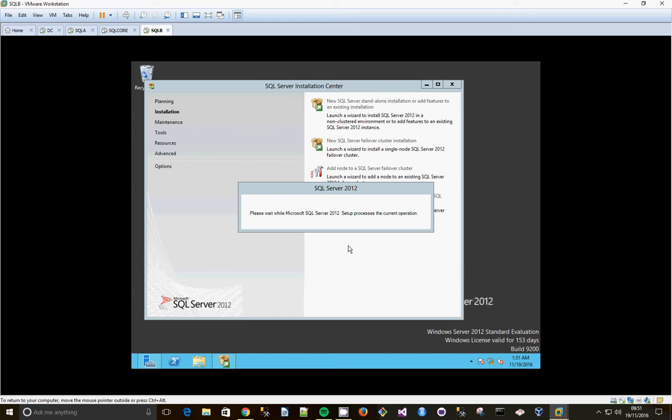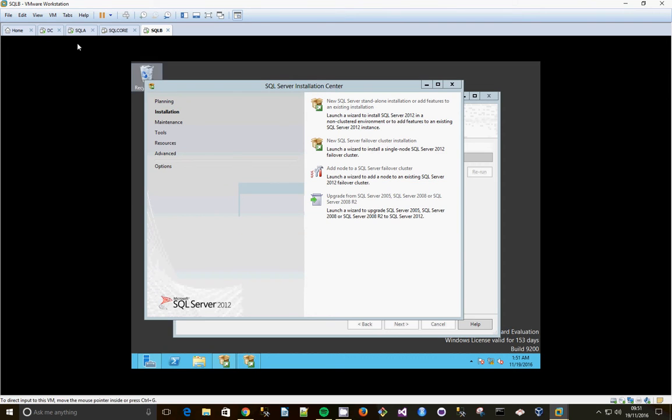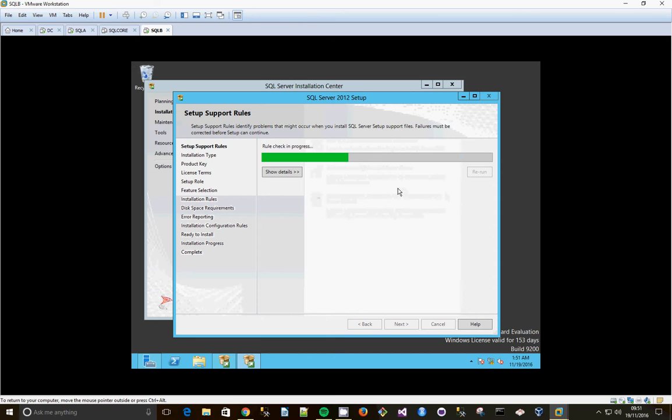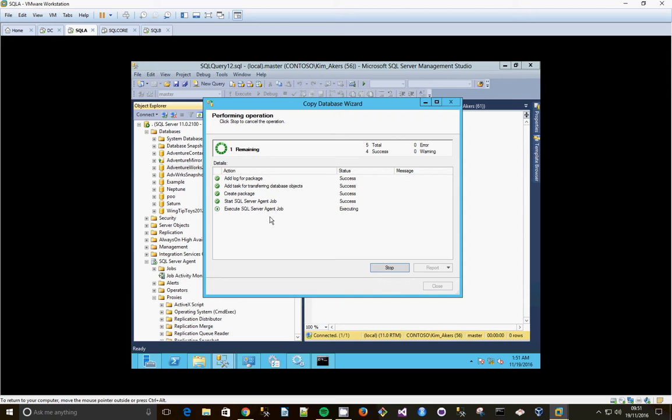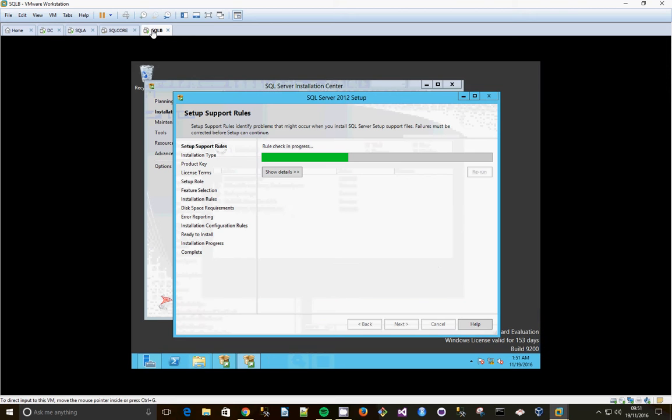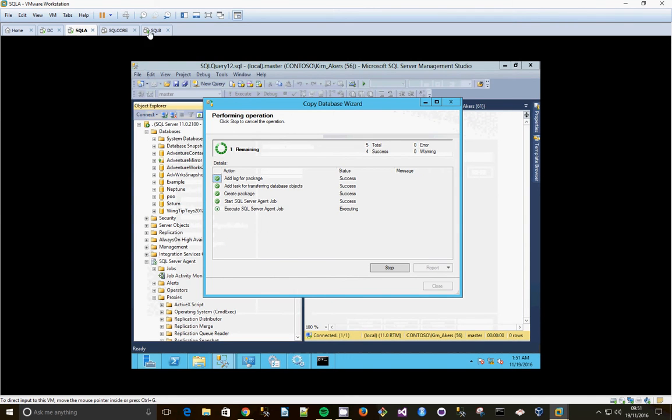So on SQL B, we're just going to be installing the replication feature once it comes back. Checking for rules now. SQL A is still copying the database. Still going.